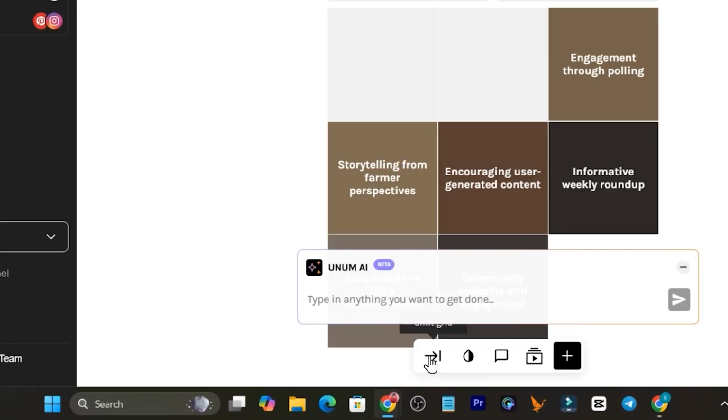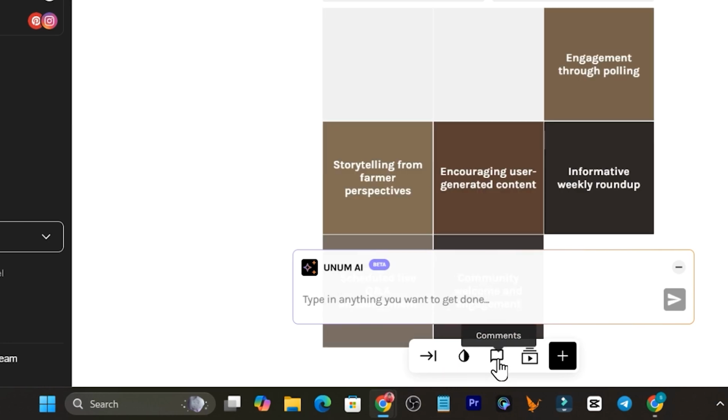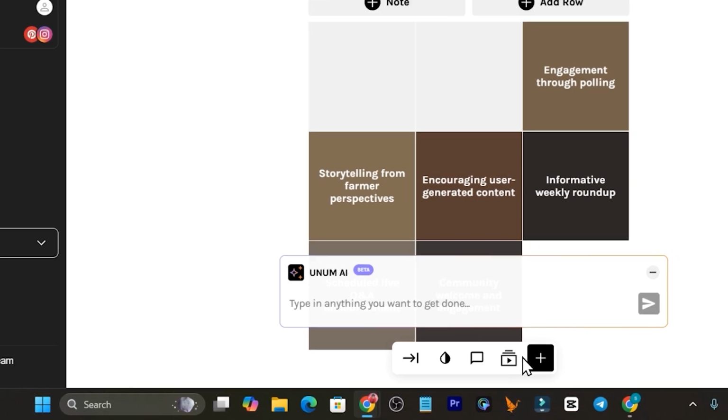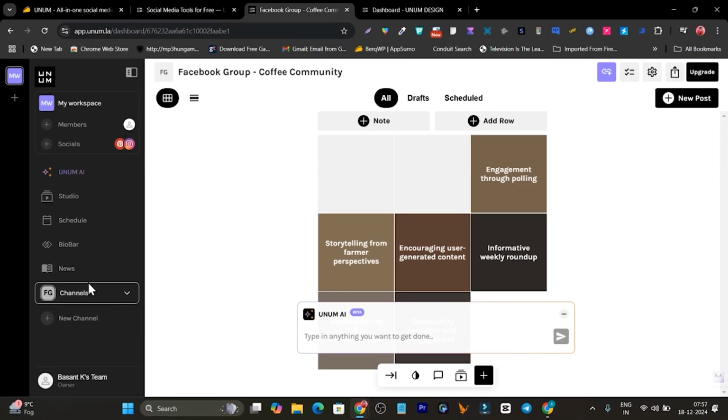Let me go to the shift. Okay, this is adding the new. Let me go to the color map. Okay, this is color templates, add it to grid, and this is the upload content.